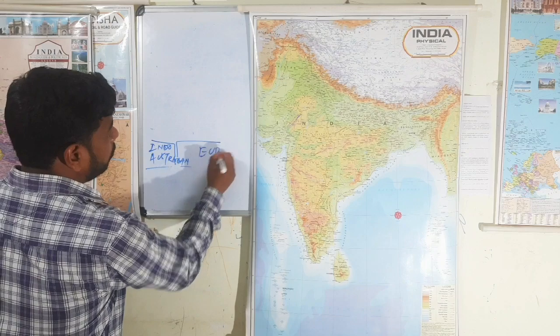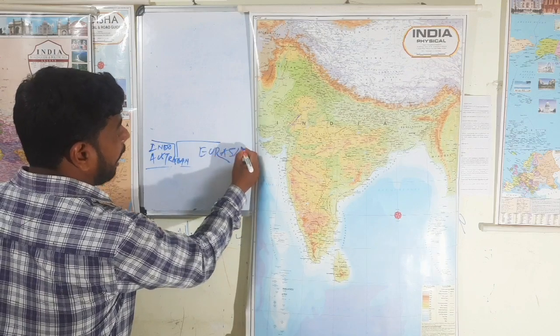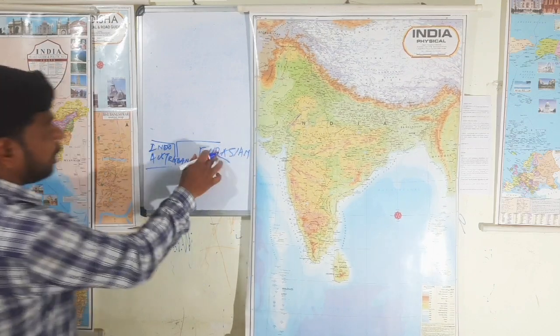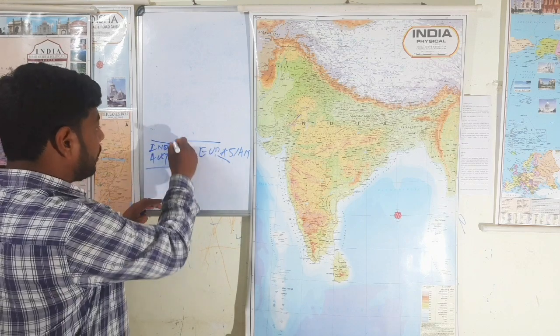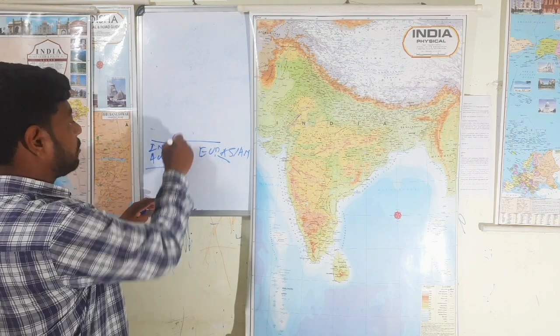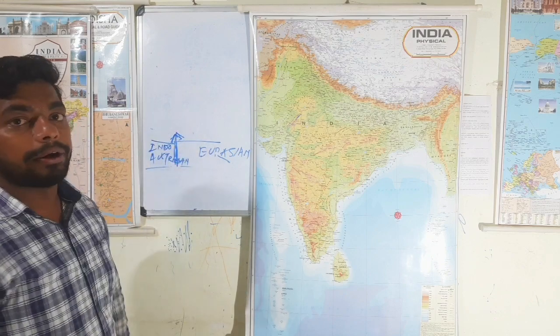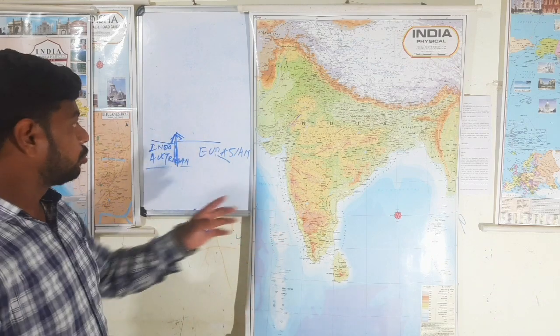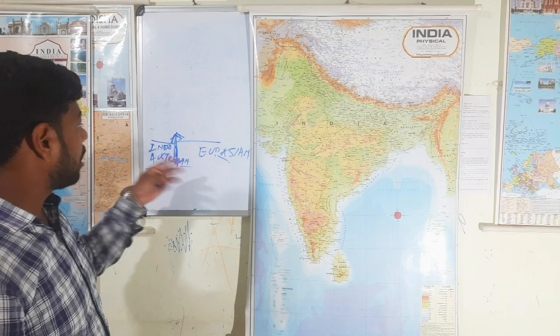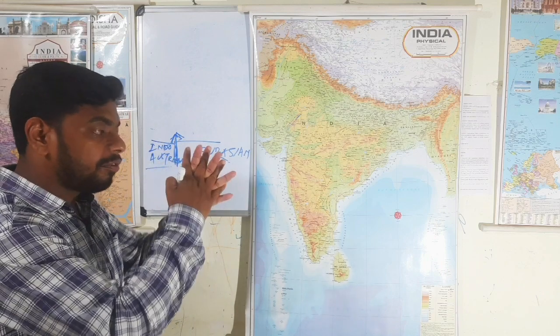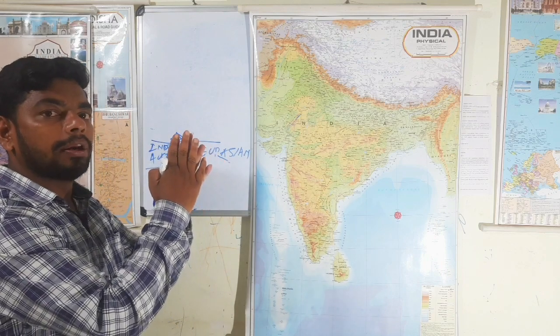When they converged, the Tethys sediments were uplifted and formed the Himalayan mountain. Fine. So the Eurasian plate and Indo-Australian plate converged and formed the Himalayan mountain.